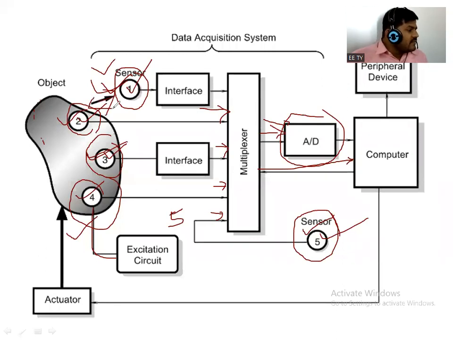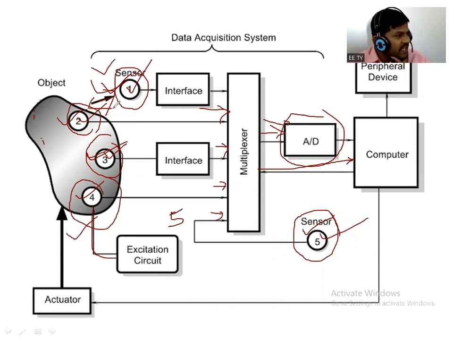Suppose we want to detect radiation, without any contact with the radiation. It is nothing but a non-contact type sensor, a radiation detector. Another example is the TV camera. It is also one example of a non-contact type sensor.